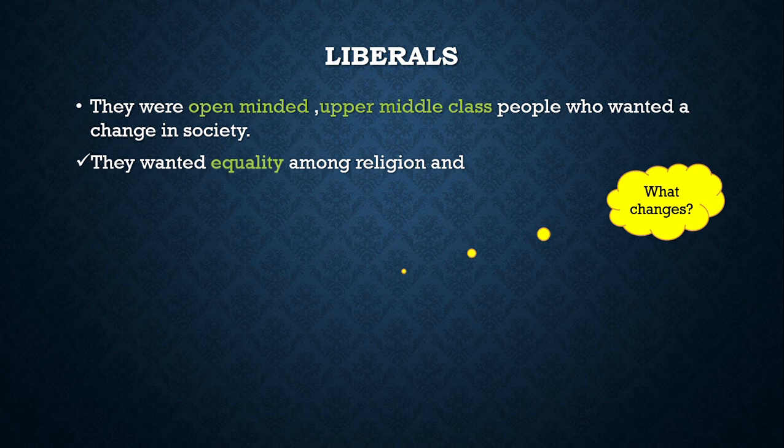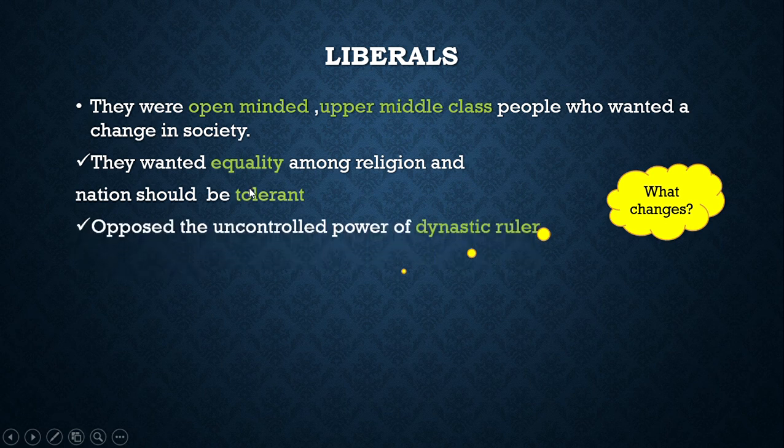They wanted equality. What changes did they want? They wanted equality among religions, and the nation should be tolerant towards all religions. They opposed the uncontrolled power of dynastic rule. Dynastic rule is nothing but the rule which goes on from generation to generation. That is, the king, after the king his son will hold the power, after him his son will hold the power.